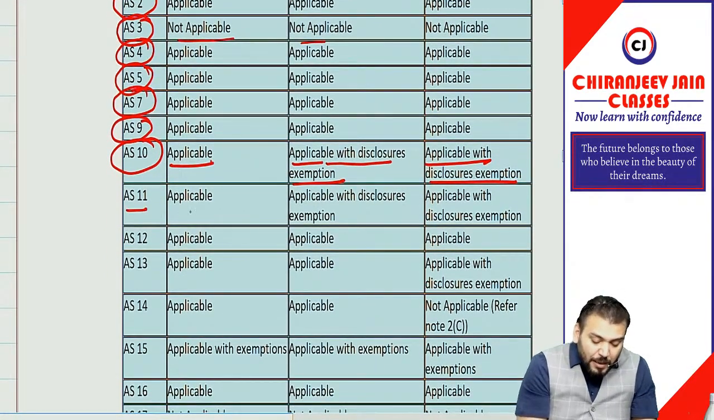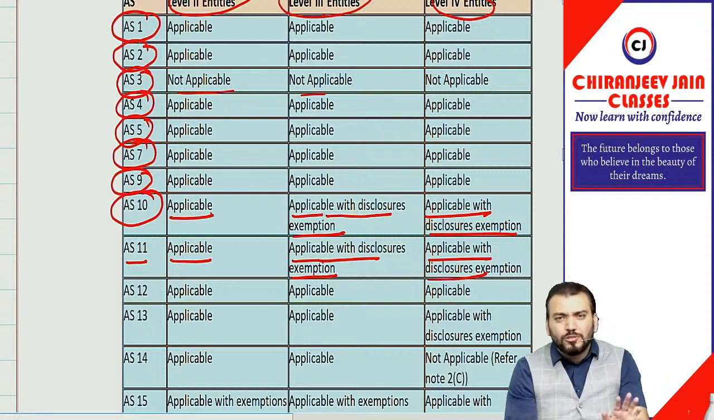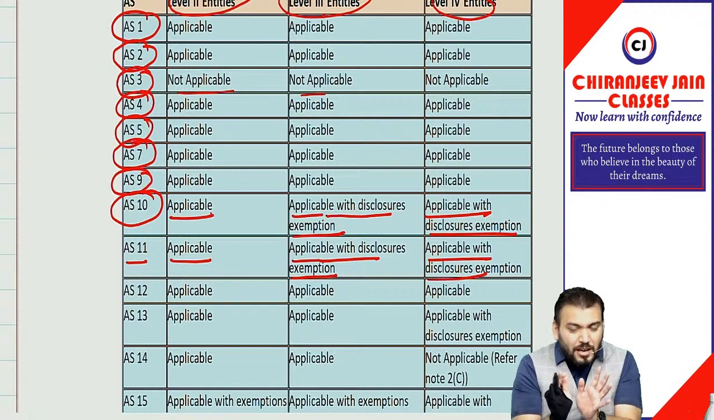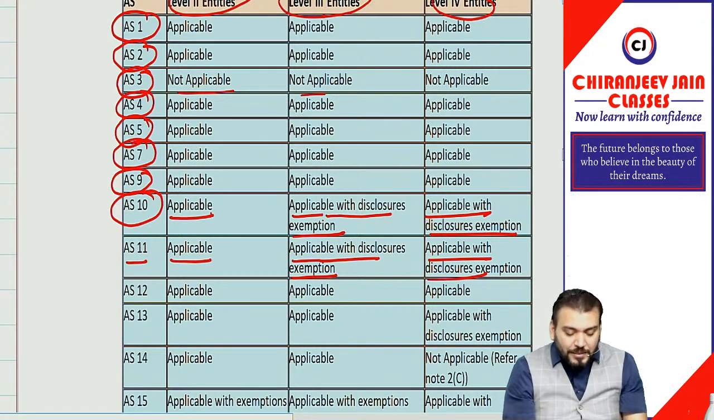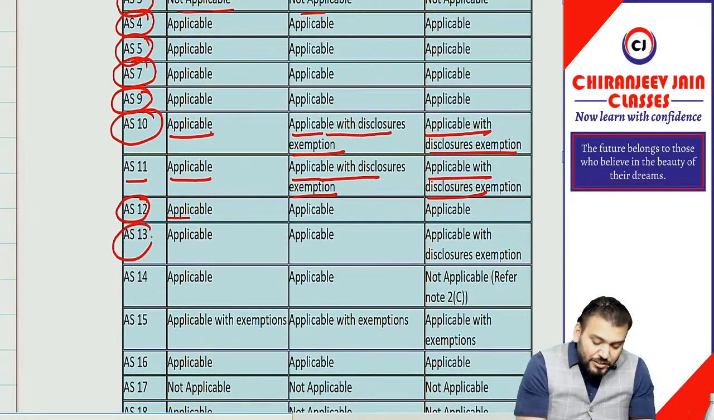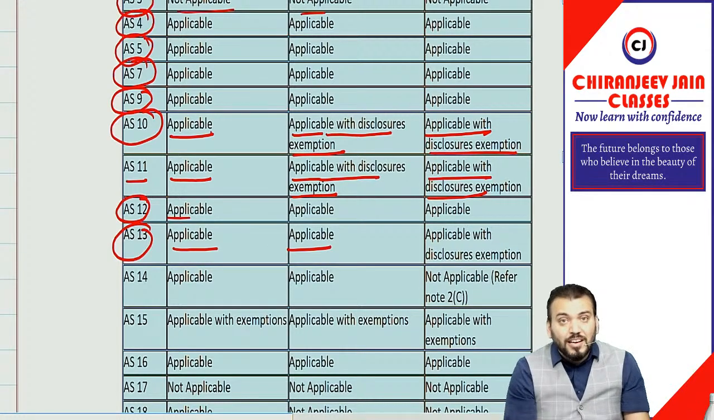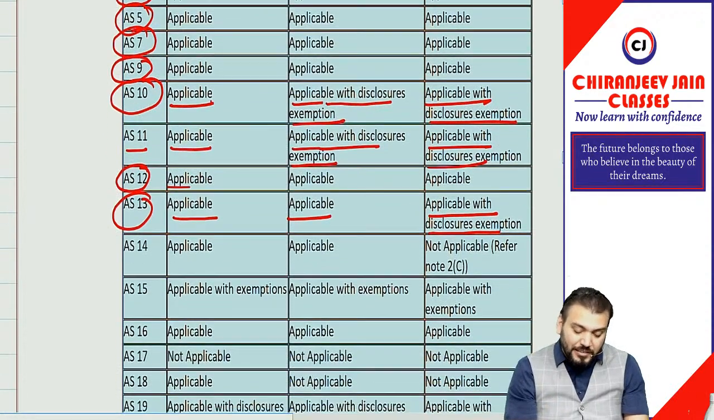Yes, sir. AS11 is applicable to level 2, but for level 3 and level 4, applicable with some disclosure exemption. You are not supposed to remember what the disclosure exemptions are, that will not come in the exam, but you should try to understand which AS is fully applicable and which AS is applicable with some relaxation, meaning some para is exempted or there are some disclosure exemptions. Correct? Yes, sir. AS12 you can see applicable, applicable, applicable, fully applicable. AS13 you can see applicable, applicable, but for level 4 it is applicable with some disclosure exemption.